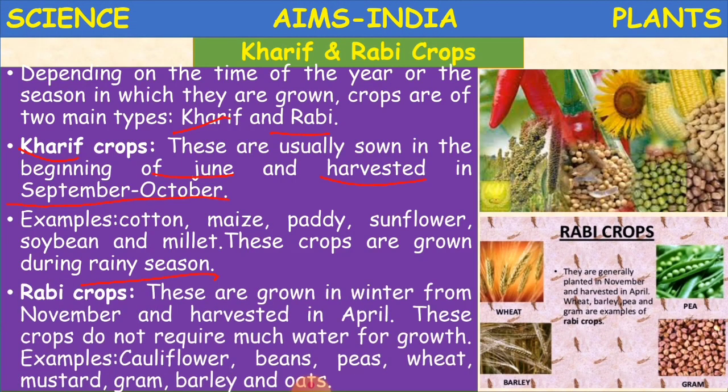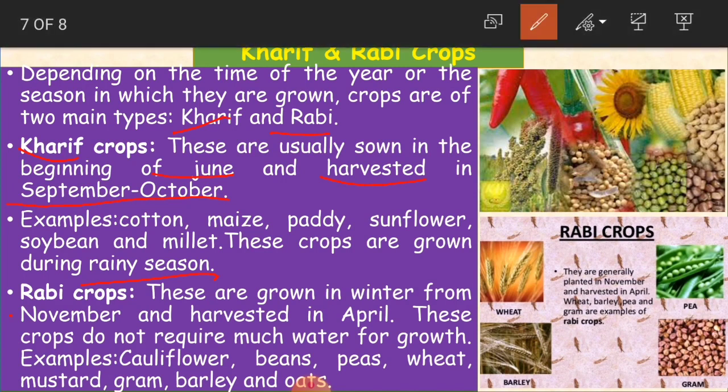Rabi crops are grown in winter from November and harvested in April. See here, these are grown in winter. So we start sowing the seeds in November and the crop is ready in the month of April. And these crops do not require much water for growth. So as these do not require much water, we are growing these crops in winter season. Because you don't have rain, you'll just have some moisture. I mean, the climate is cool and the crop is ready to grow in this season.